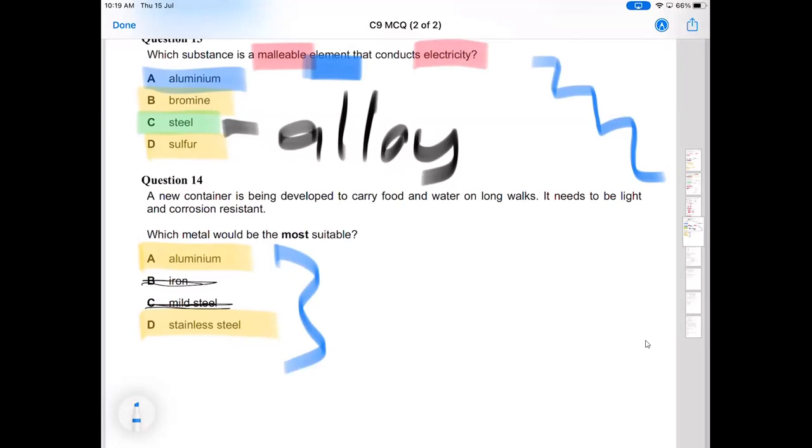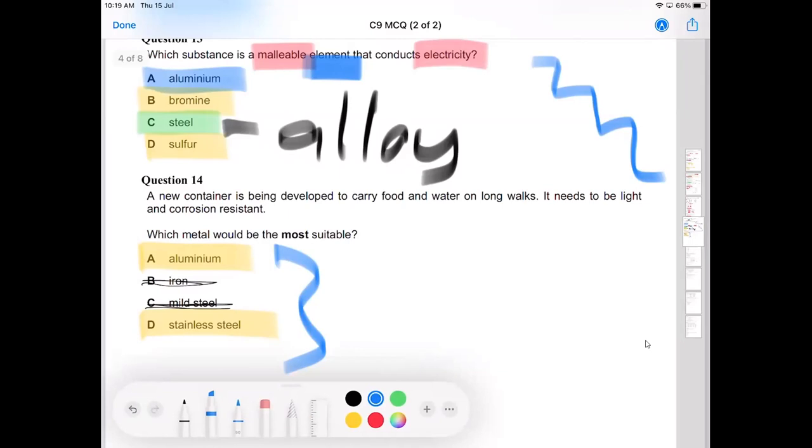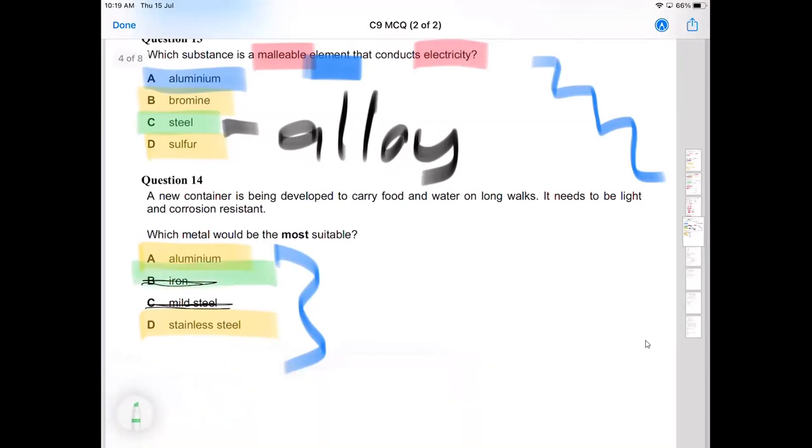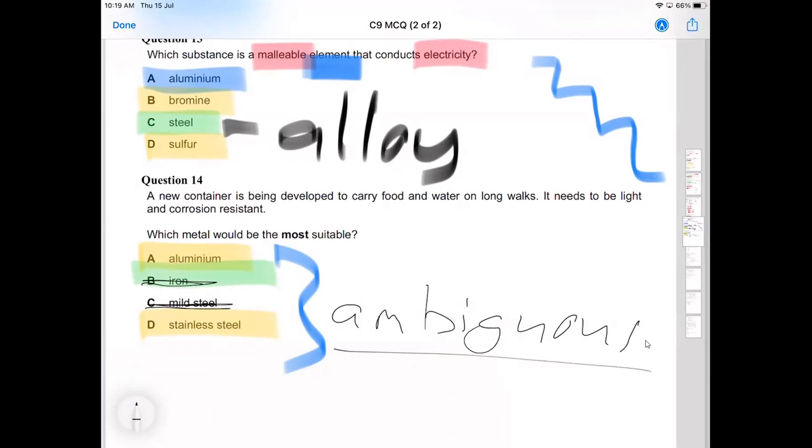But does anyone remember what the mark scheme says? I think it was aluminium. Correct. So I think the mark scheme says aluminium. I'll check for you and make sure. But to be quite honest, I would say that this question is mildly ambiguous. I think this is not a nice question, in my personal opinion, because in reality, drinks containers are made from both aluminium and stainless steel. In fact, I would say most of them are made of stainless steel.